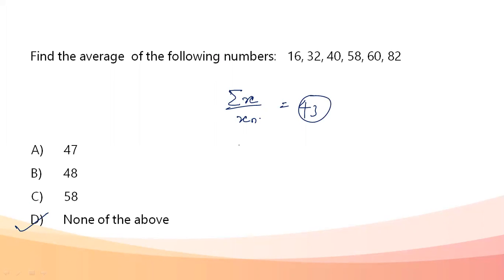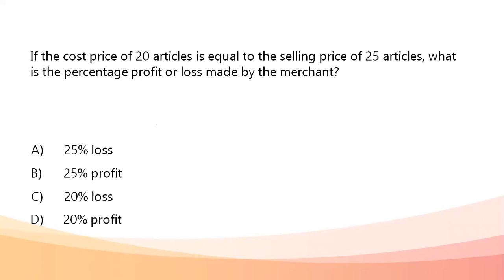My answer becomes D. Next, the cost price of 20 articles is equal to the selling price of 25 articles. What is the profit percent or loss percent made by the merchant? So I'm going to take my cost price as CP and my selling price as SP. Given to me, cost price of 20 articles, so I'm going to take it as CP of 20, which is equal to the selling price of 25 articles, SP of 25.